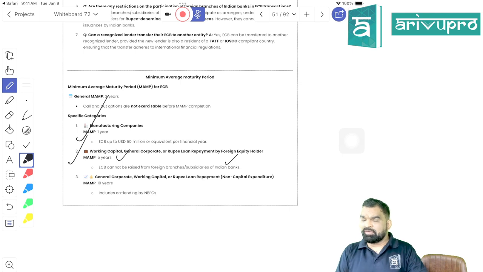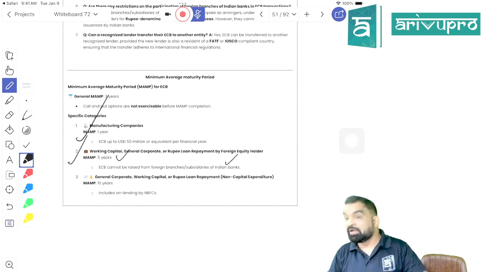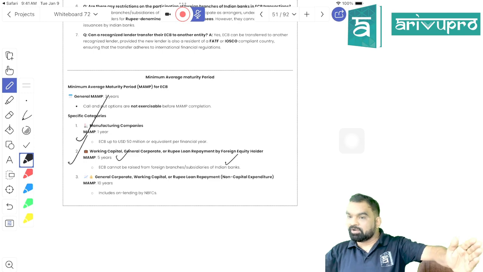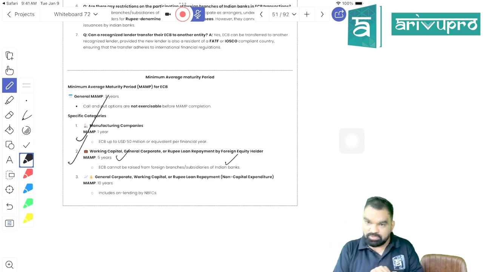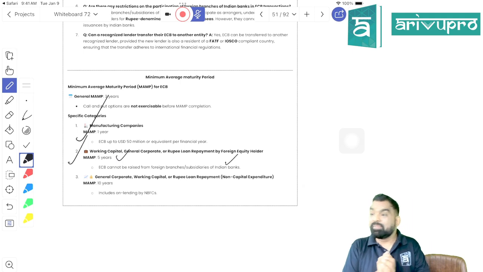Now, if you want to take a loan for working capital purpose, general corporate purpose, or to repay Indian loans, or the loan is going to be payable in Indian rupees, then if you are taking it from a foreign equity holder, the period will be 5 years. If you are taking it from a non-equity holder, the minimum average maturity period should be 10 years. Got my point, students? What I'm teaching you is minimum average maturity.